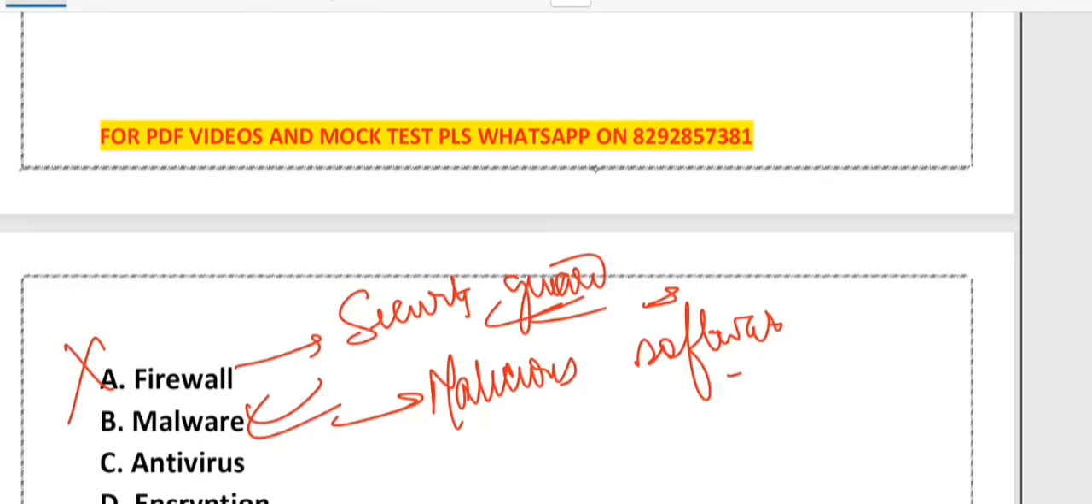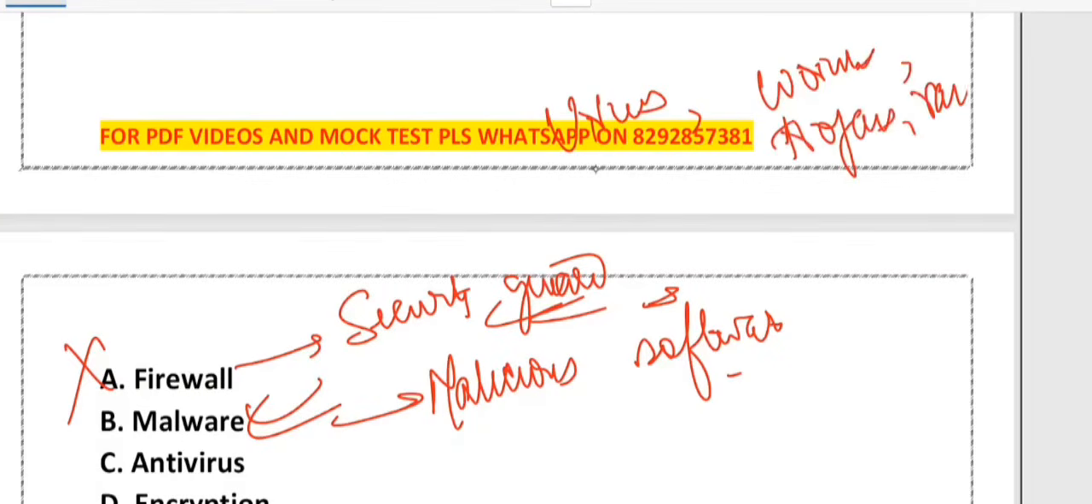Some examples of malware can be viruses, worms, trojans, or ransomware. What about antivirus? Antivirus is the opposite of malware, right? It is a tool that detects and removes malware to keep your system safe. What about encryption? Encryption is about locking your data so that no one can read it without a key.